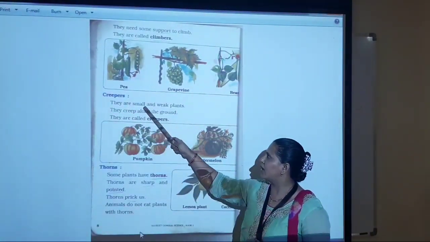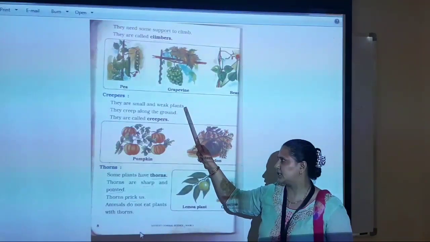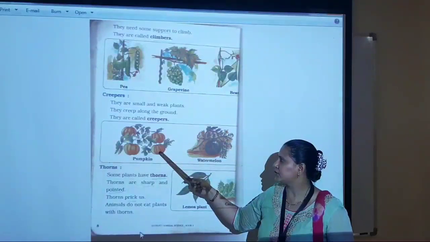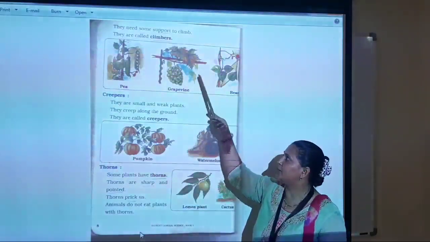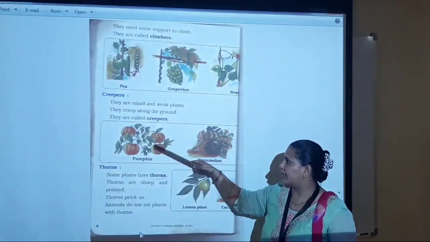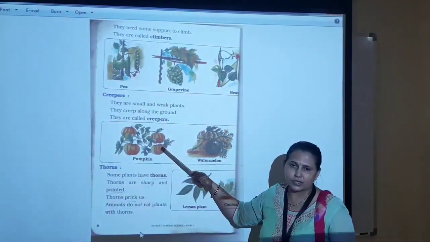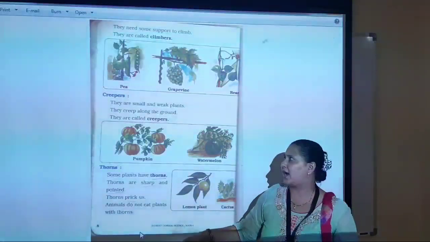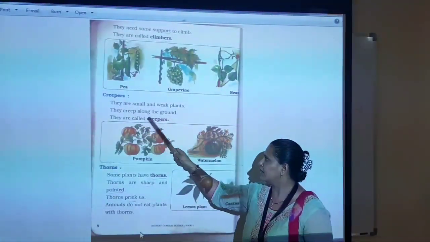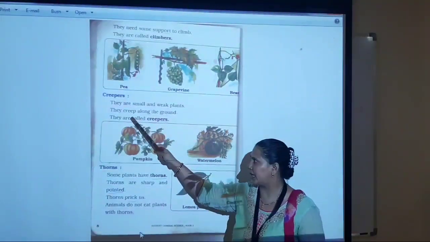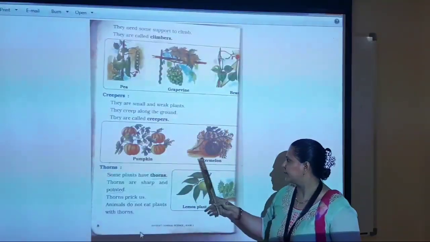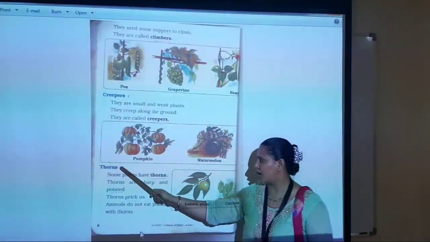Creepers. They are small and weak plants. They cannot stand on their own and they have fruits of heavy weight, so they cannot climb too. Even if they have support, because of their fruits' heavy weight they spread on the ground. They creep along the ground. They are called creepers. Examples are pumpkin, watermelon.